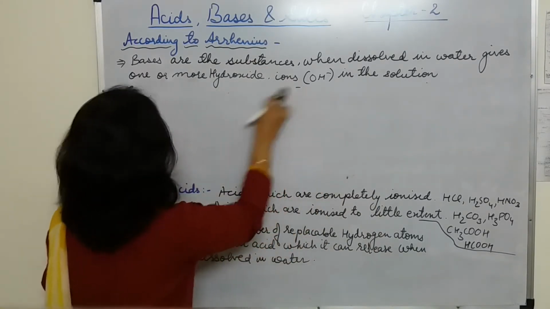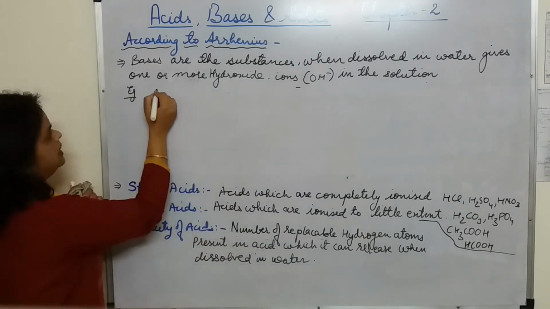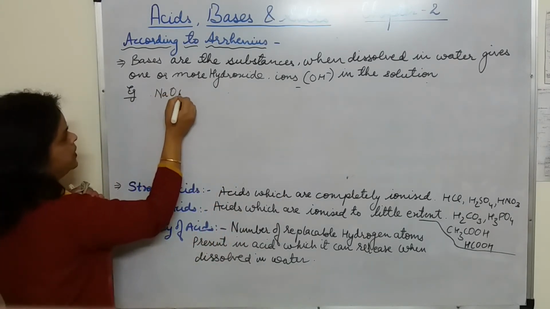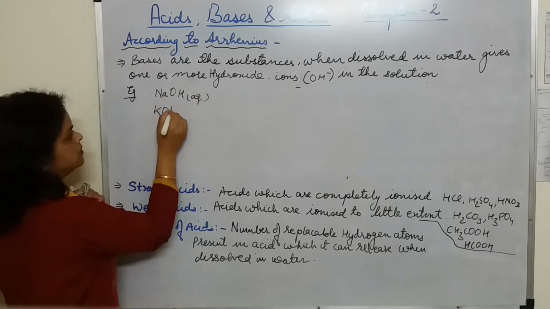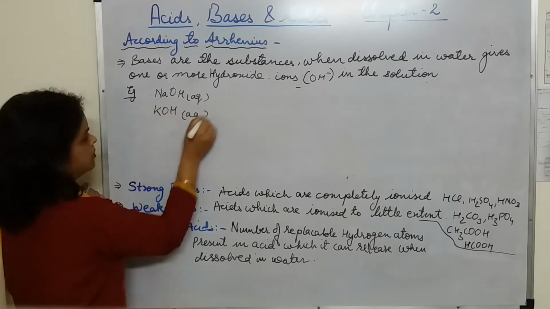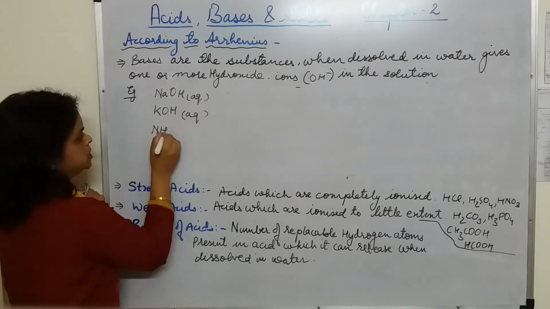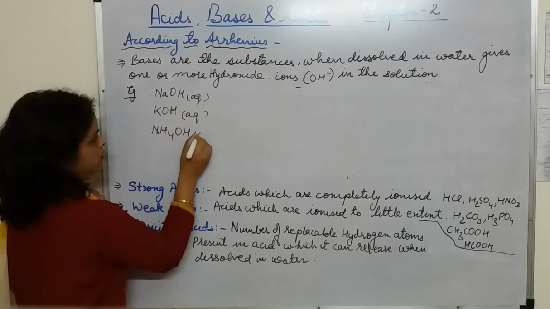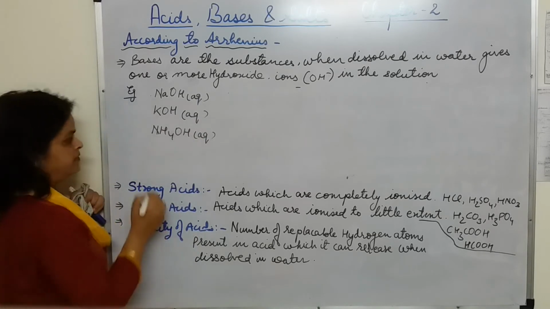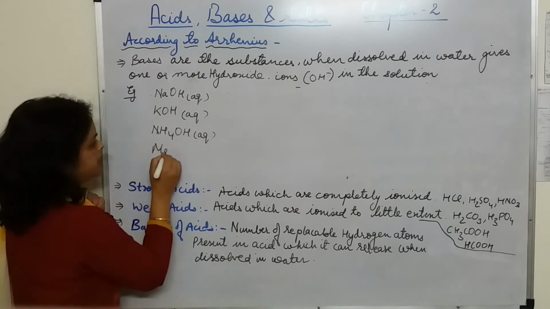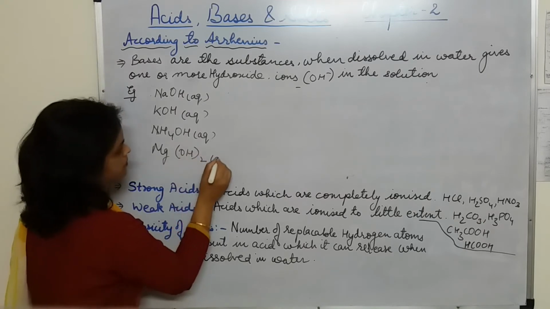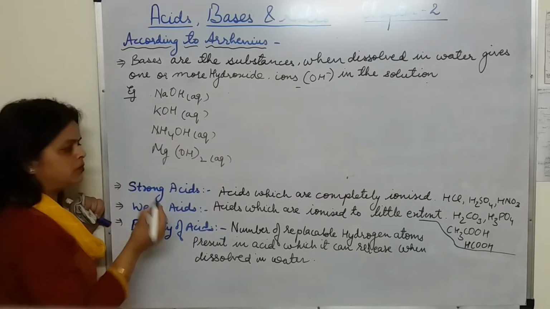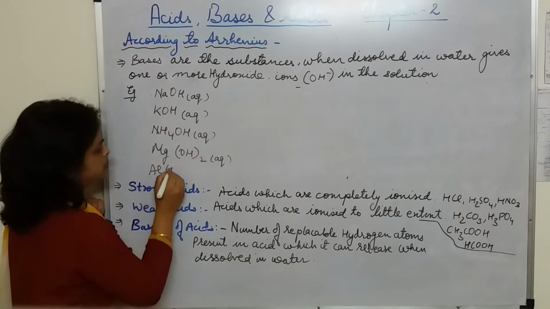I'll write down examples of some bases like NaOH, KOH, NH4OH. Now we can write magnesium hydroxide, and one more example, aluminium hydroxide.